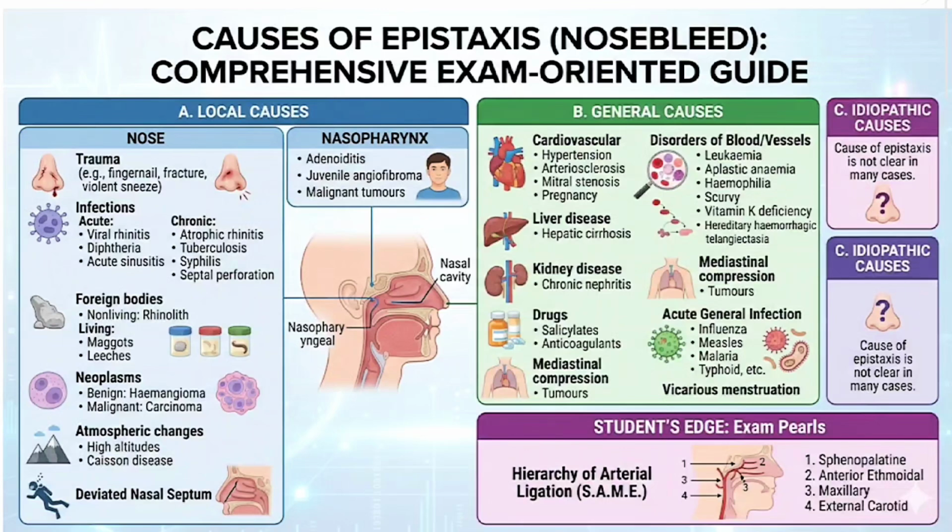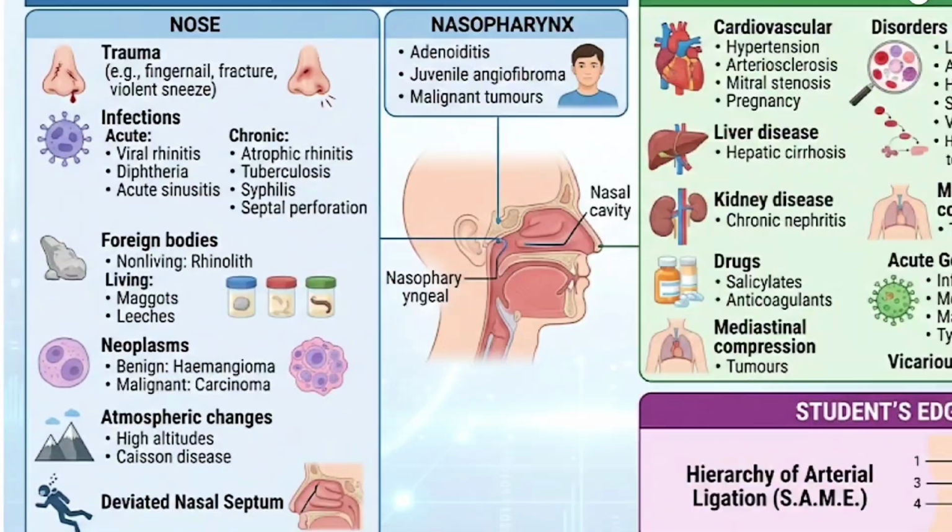Hi guys, this video is about epistaxis, mainly the causes of epistaxis. The causes of epistaxis can be divided into local causes, general causes and idiopathic. Coming to the local causes, local cause can be due to nose or nasopharynx. So, coming to the nose.